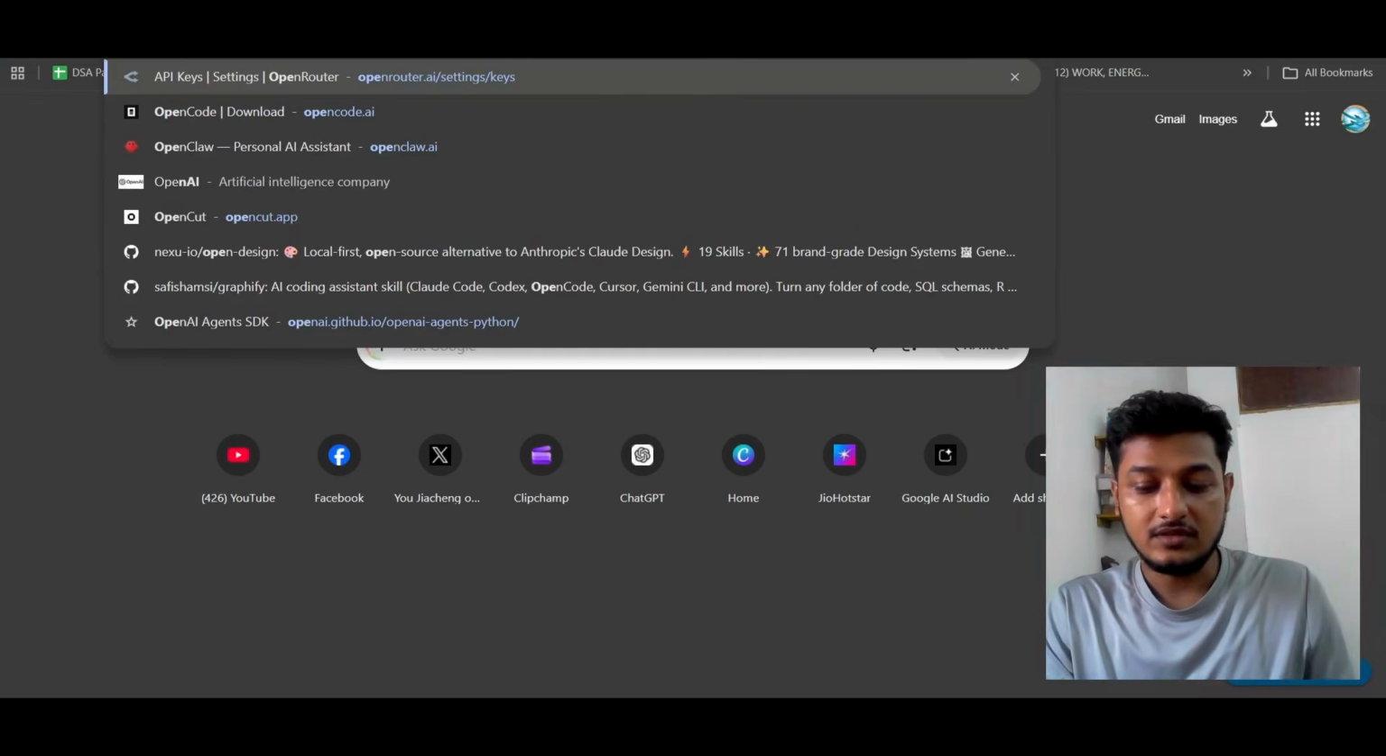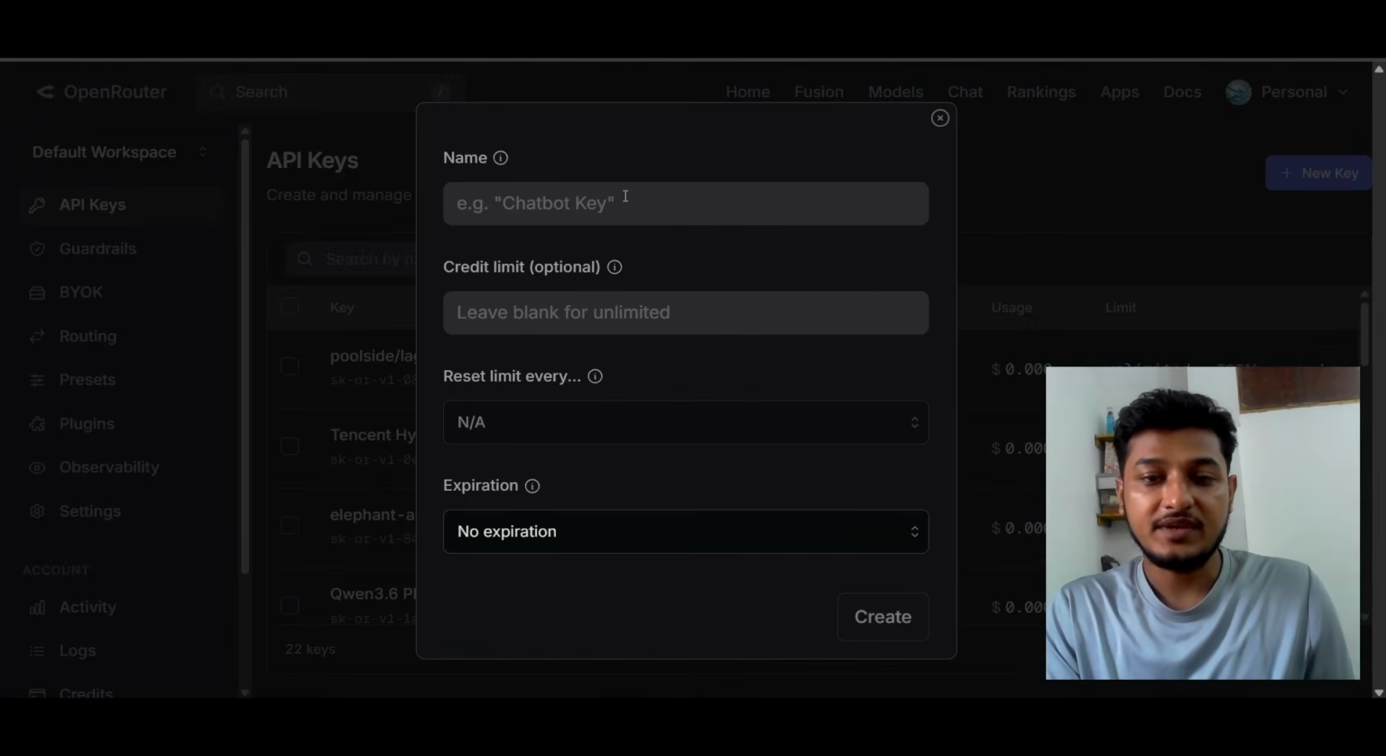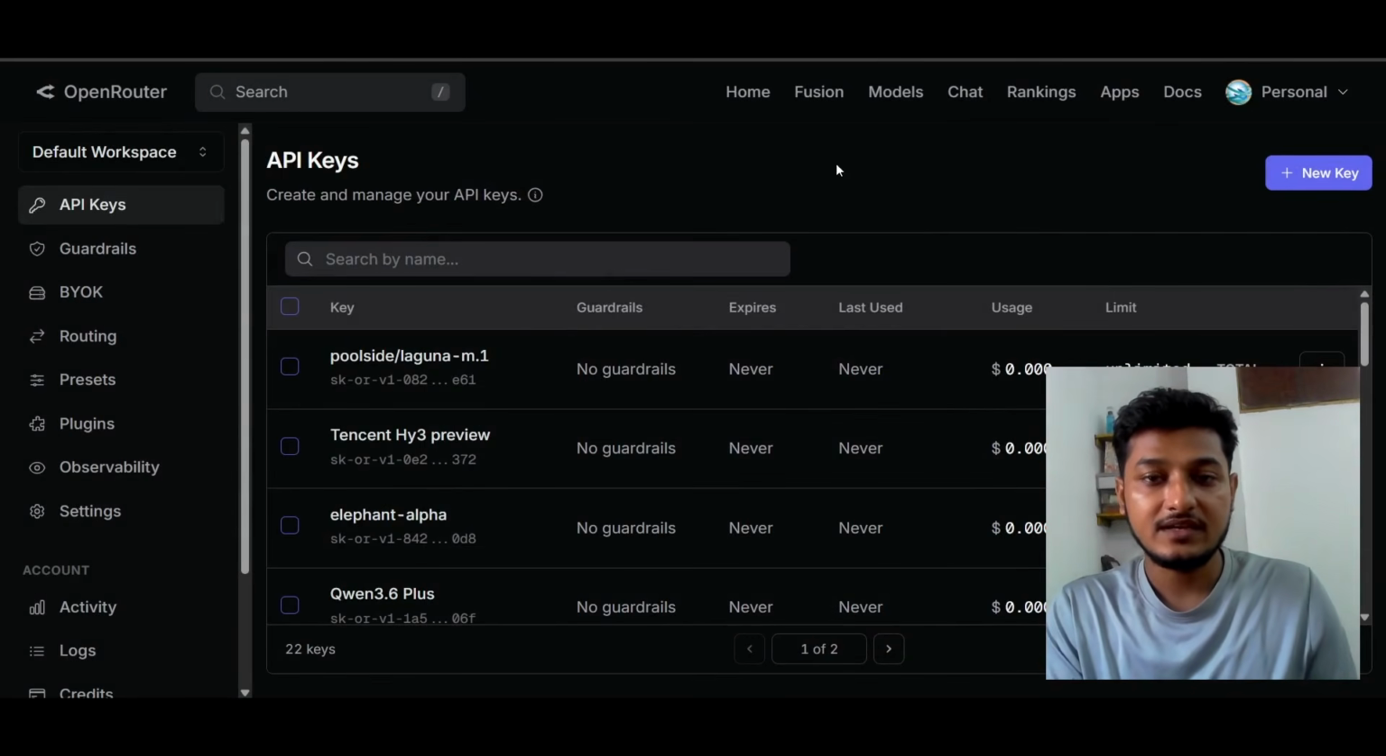I will keep this link in the description. Here just click on this new key, give any name, and click on create, and you will get your API key. Just paste that there and you can easily use that model.